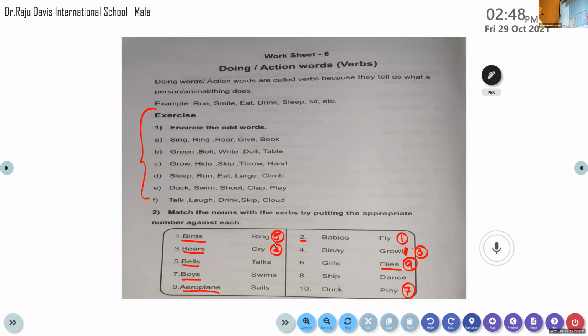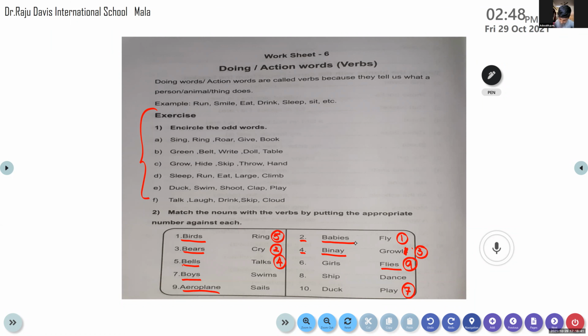Otherwise, okay, Meenakshi, come on, if Aniv is not able to. Meenakshi, read the question. What is the fourth question? Binay. Okay, Binay is the name of a boy. So what does a boy usually do? Talks. Very good. It is talks. So the question number is 4. So you have to write number 4 against the answer. So Binay talks. Very good, Meenakshi.